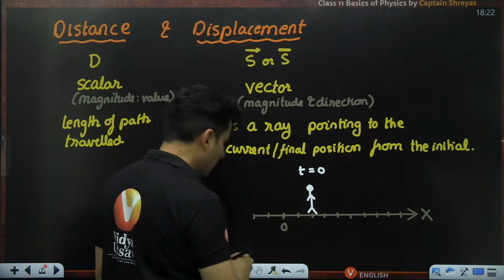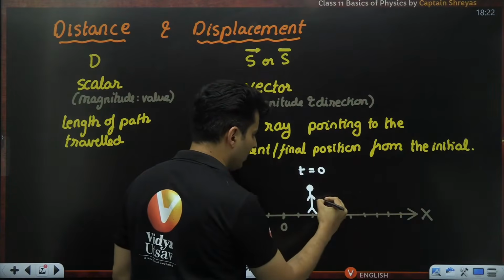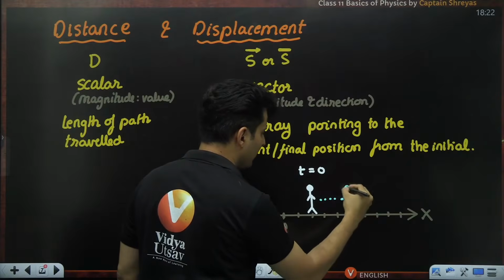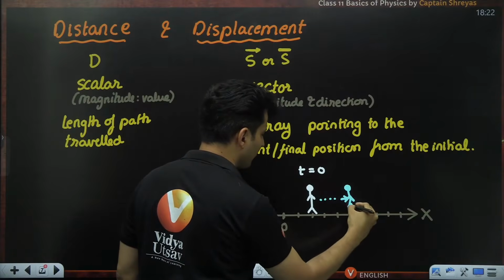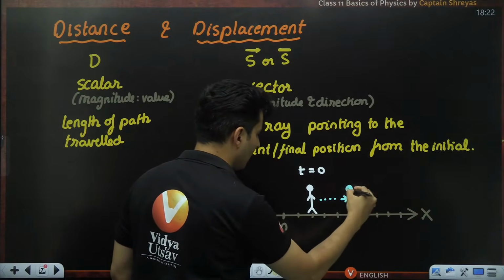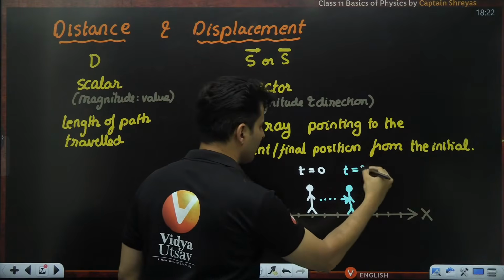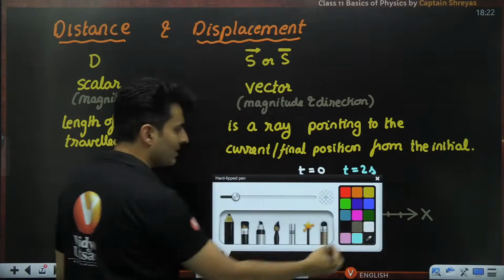Then Pandu traveled somewhere just like before, and he reached over here after some time. This is maybe at t is equal to 2 seconds, just like that previous diagram.